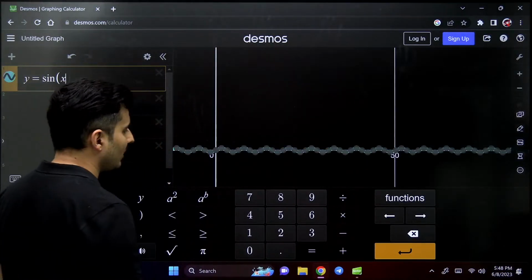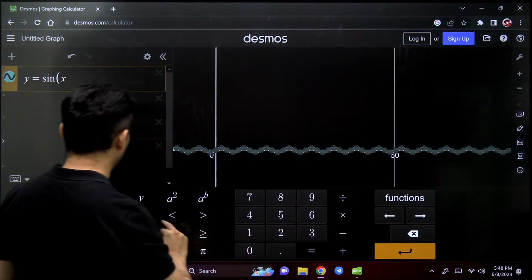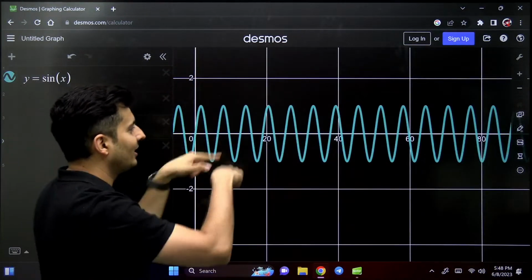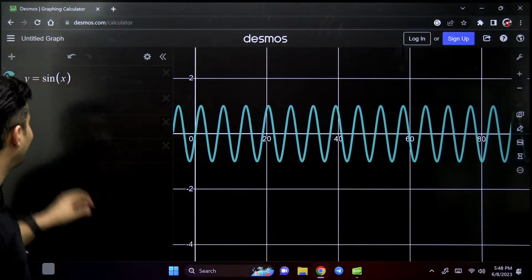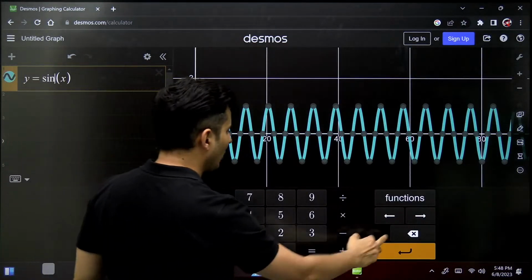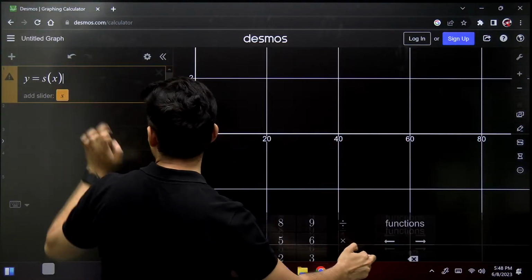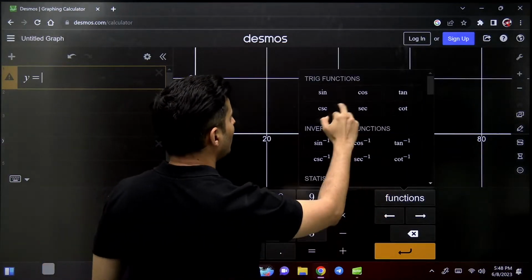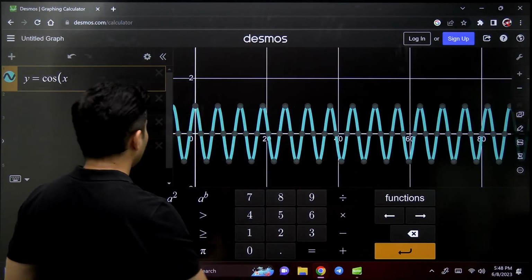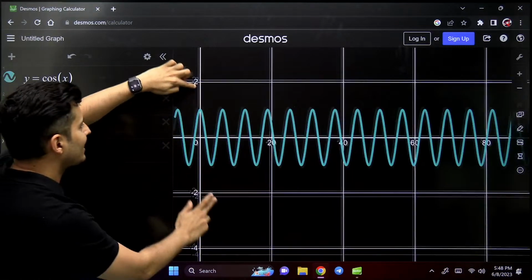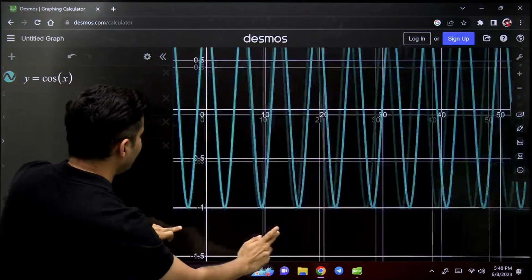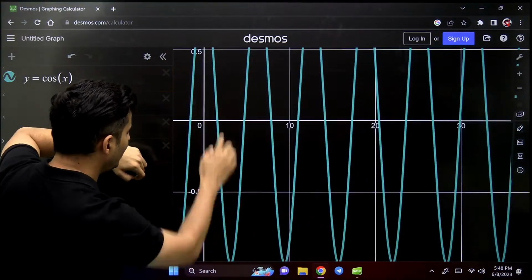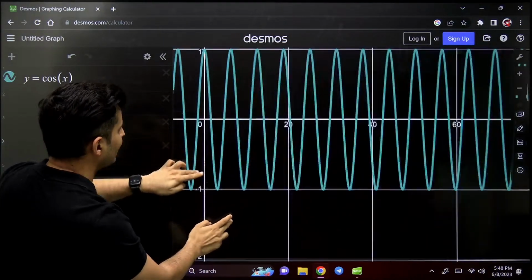Like say for example sine of x. Wow, beautiful looking function. See, starts from 0, goes up, down, like a speed breaker, continuous speed breaker. You can change this sine to cos also, and you can see how things will change. So y is equal to, let's say, cos of x. See, this is how that function looks like. It basically starts from 1 and it goes down to -1. That's how it looks like.